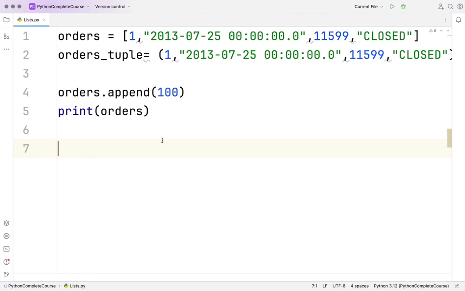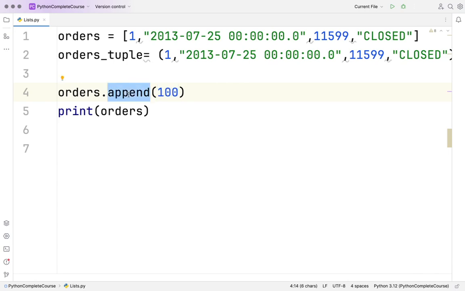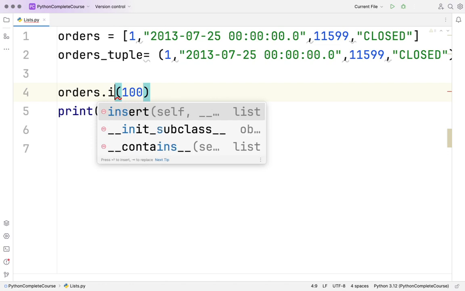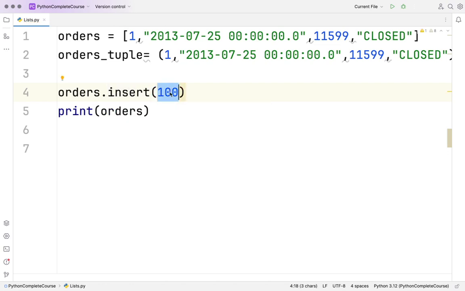Now, in the same way, what if I do not want to add something at the end? I have a requirement that this order amount should be added as the second column. Then what should I do? I can say insert, and I will define what index I want to add at. If I want to add it as the second column, then it's index 1.